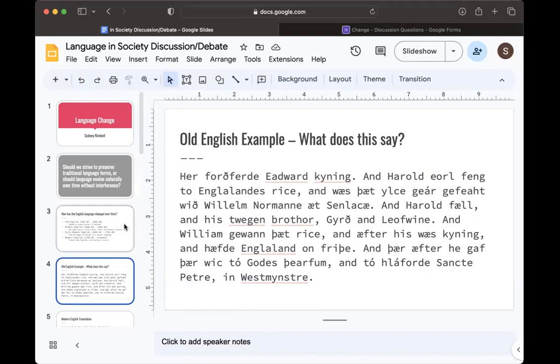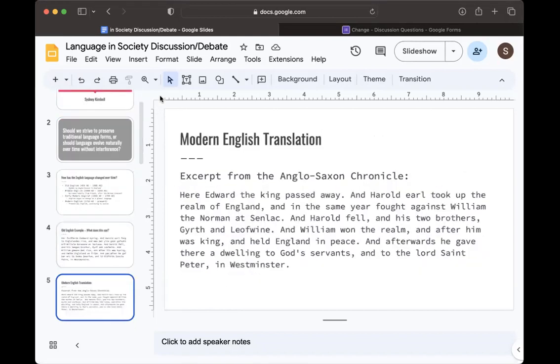So this Old English text, I have a modern English translation. This text is actually an excerpt from the Anglo-Saxon Chronicle. It was just a historical telling about early England and the Anglo-Saxon time period. And this translation is about a historical event that includes the passing of King Edward.